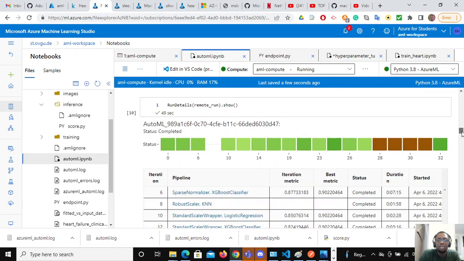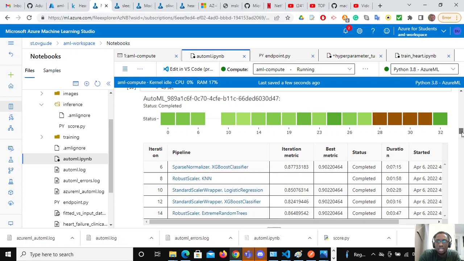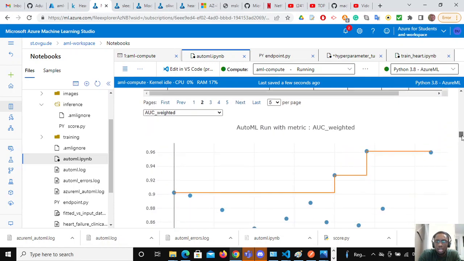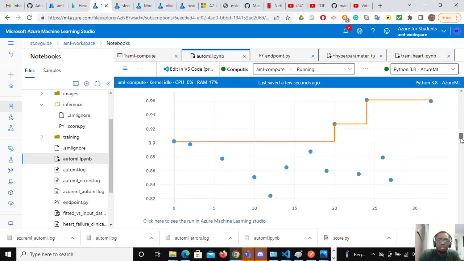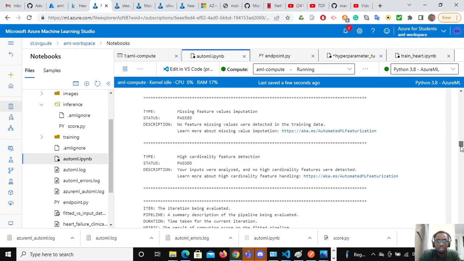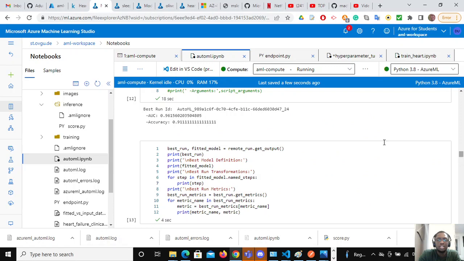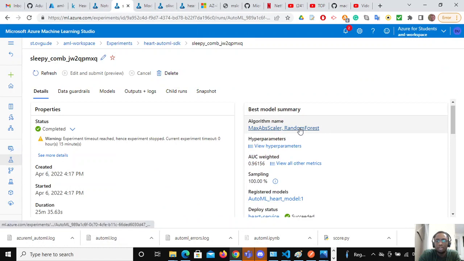After I submit it, I see some machine learning pipelines running behind the scenes, with the best metrics. Then you can see the AUC curve, and some of these machine learning models displaying their AUC metrics here. But I want the best. What is the best here? I saw that the best is 0.9615. Actually, it's a random forest.